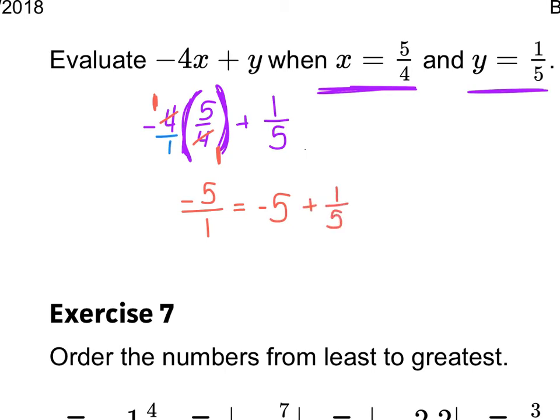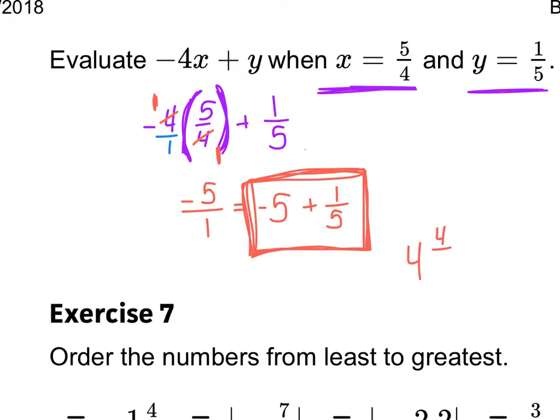So because I have to add 1/5 to this, I want you to think about this for a second. We have different signs, so I have to subtract. Now, if you had negative 5, and you had 5, right? A different sign, subtract. So if you had 5 and you had to subtract away 1/5, think about that. If you had 5 and you have to take away 1/5, there'd be 4 left. And then if you take 1/5 away, there'd be 4/5 remaining. And so since my larger number is negative, I would make it a negative 4 and 4/5. Okay, so this would be my final answer then.